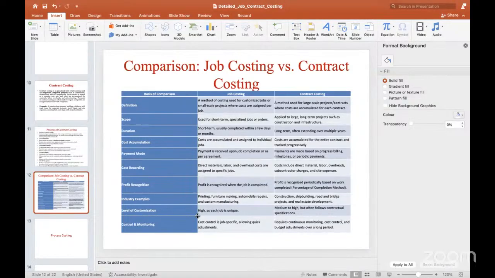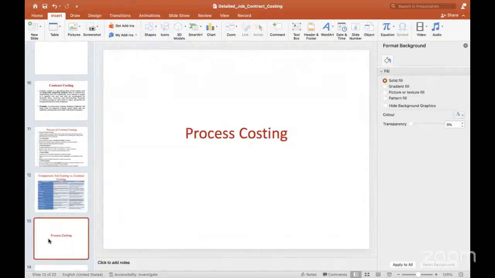And levels of customization. Here it is high as each job is unique, but in contract costing the level of customization is medium, but often follows the contractual specification. And controlling and monitoring. Cost control for a specific job allows quick adjustment, whereas it is required to maintain different budget adjustment over the long period.